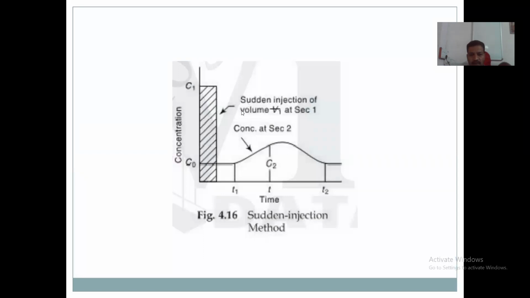In the diagram, see the tracer, and the graph between concentration and time t. T1, T2, this is the concentration, C0, C1, C2.